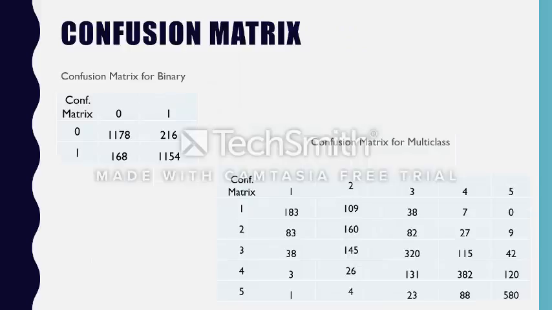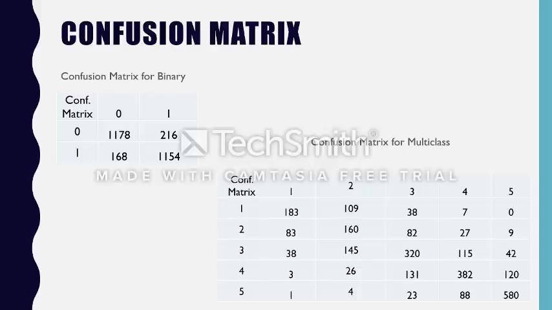In this slide we see the confusion matrix of the best binary class model, which is the RBF kernel, and we see the confusion matrix for multi-class as well, but that is also of the RBF kernel. We can see that when the predicted as well as the actual value is 0, the count is very high, it comes to 1178, so the error is very small.